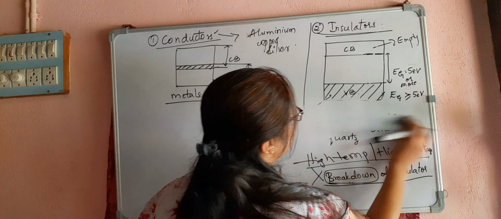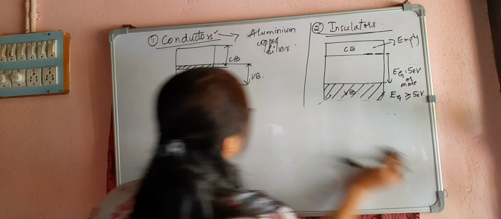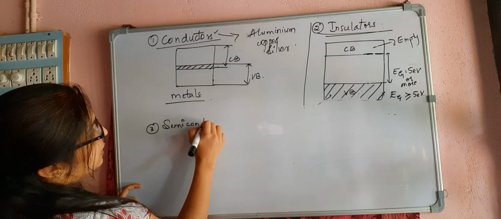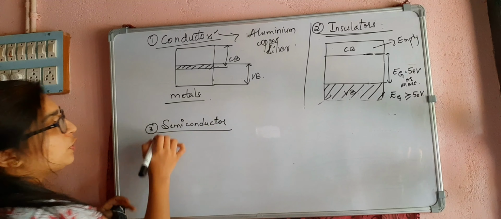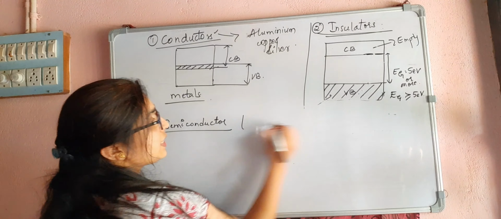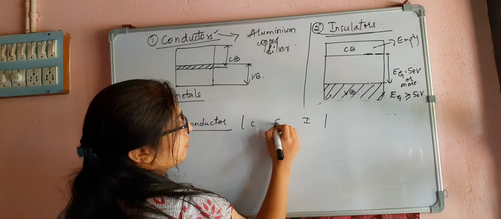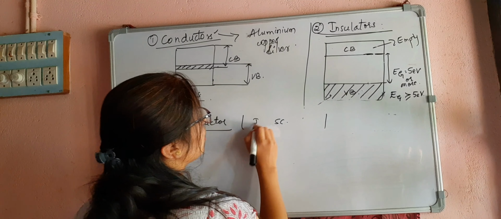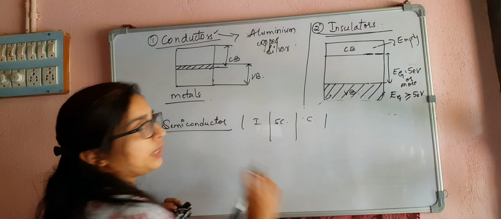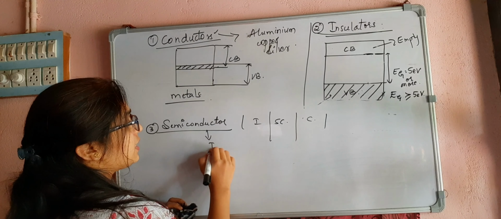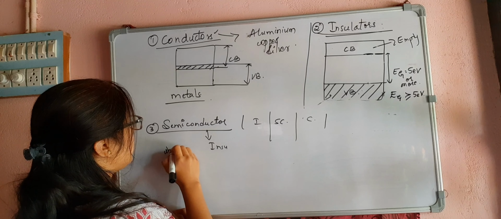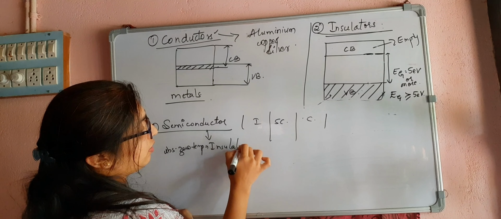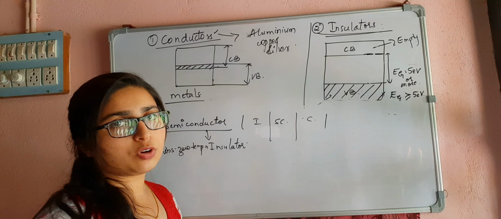Next is the semiconductor. The conductivity of a semiconductor lies in between conductor and insulator. You can consider it like this: insulator here, conductor here. At absolute zero temperature, the semiconductor behaves as an insulator. No free electrons are available.